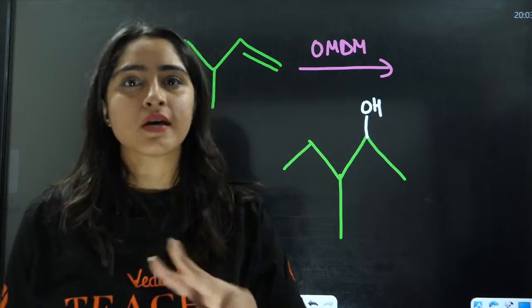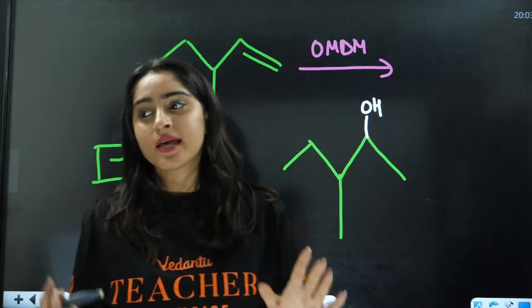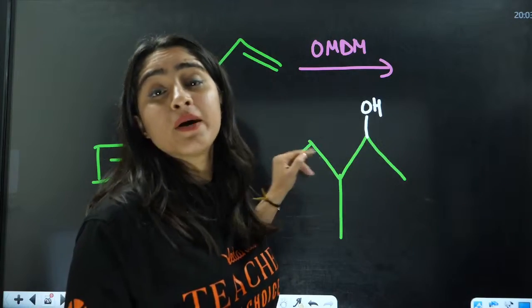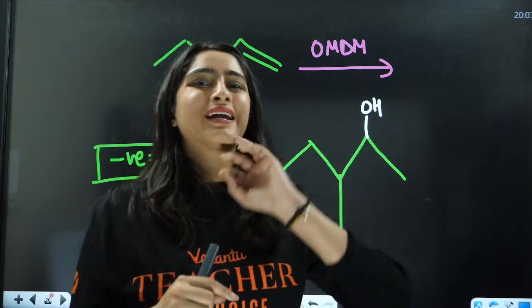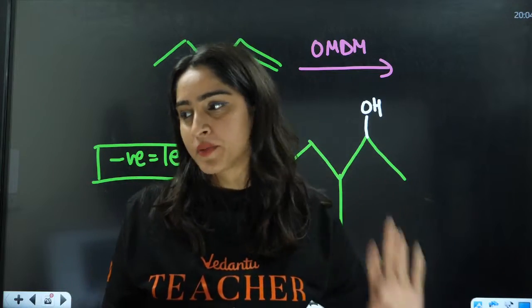So in the three cases, you have different products. There can be the same products for oxymercuration-demercuration and acid catalyzed hydration, but never for hydroboration and oxymercuration-demercuration.